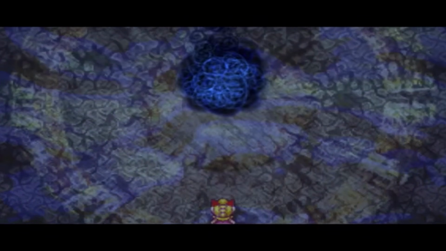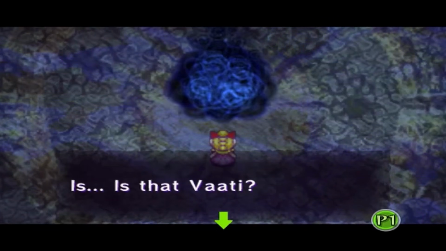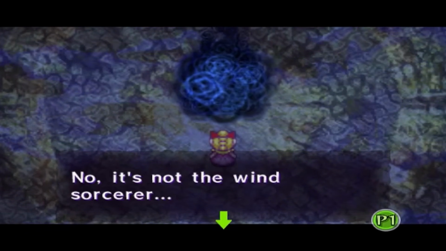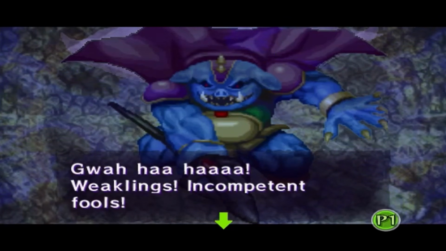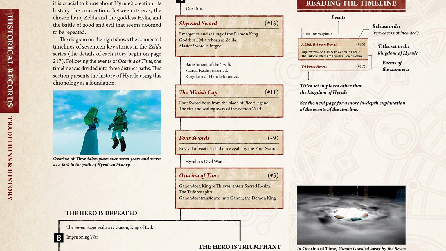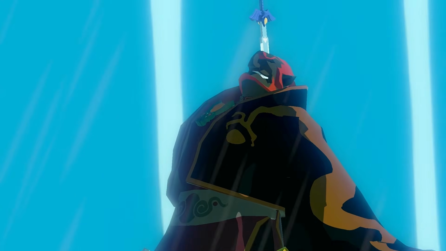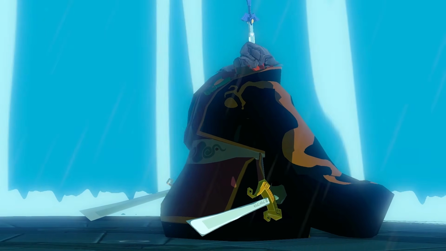I know a lot of people are going to disagree with that due to Four Swords Adventures, but hear me out. While the primary villain of that game is someone named Ganondorf, he's only seen as a billowing cloud of darkness until the very end when he immediately assumes the form of Demon King Ganon. Meanwhile, the Hyrule Encyclopedia timeline explicitly states Ganondorf is reincarnated as Demon King Ganon. In other words, this new Ganondorf doesn't become a reincarnation of the original until he becomes the bipedal pig. So in two timelines, Ganondorf is gone and replaced by Demon King Ganon, while in the one remaining timeline, he's simply killed and never appears again.